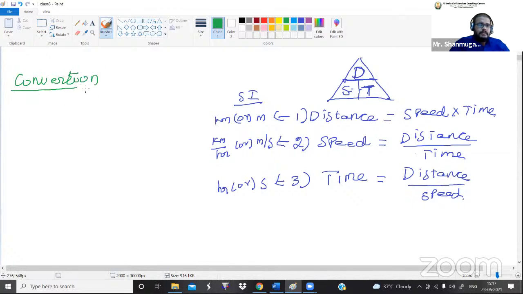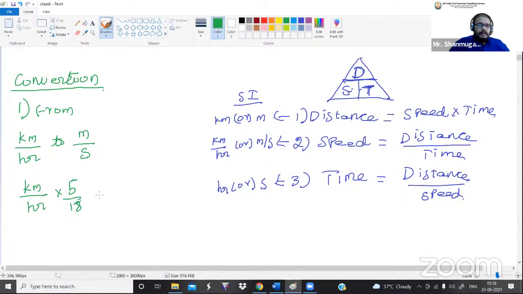Okay, so listen carefully. The first conversion is from kilometer per hour to meter per second. So how am I doing this? Listen carefully. If you multiply the kilometer per hour by 5 by 18, then this value will convert into meter per second. Do you understand what I'm saying?